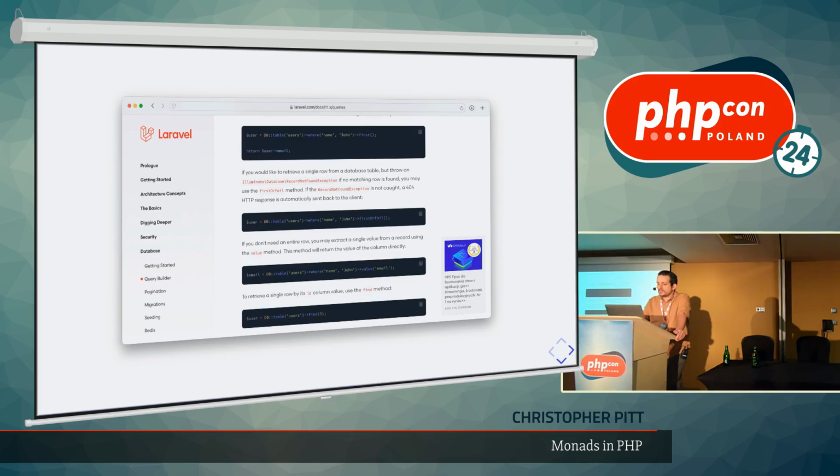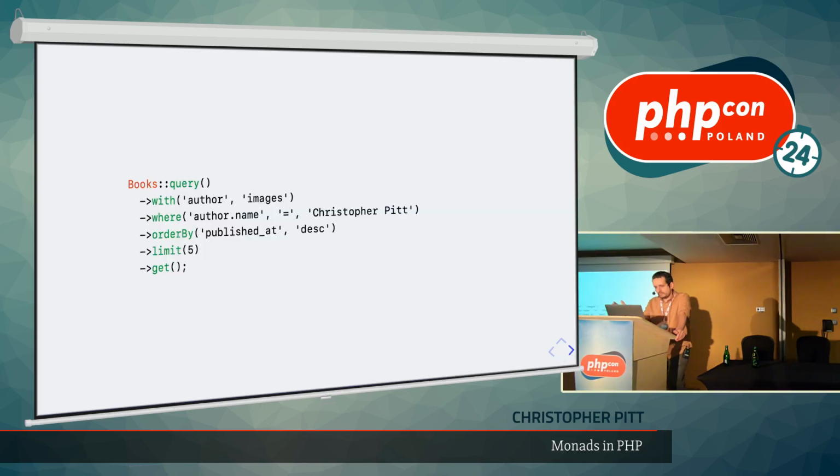And the way that you see this typically used in ORMs, or in Eloquent in this case, is that you can create a query, and then you can start to tack on little bits of SQL logic based on methods that you call. So here we want to get all the books that include their author and their images, where their author name is my name, and order by publish date. Some of these translate almost directly into SQL, like where and order by and limit.